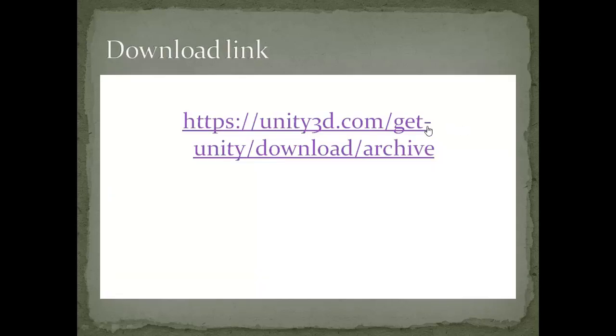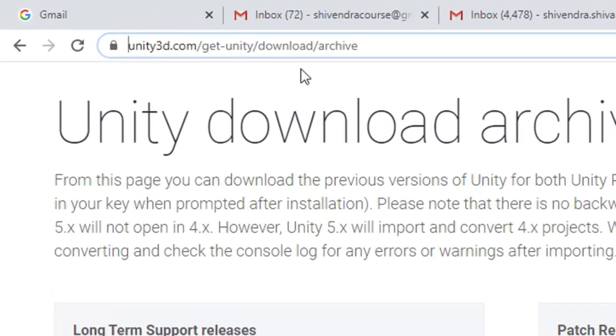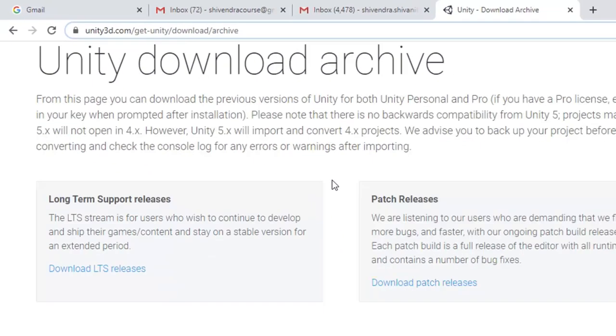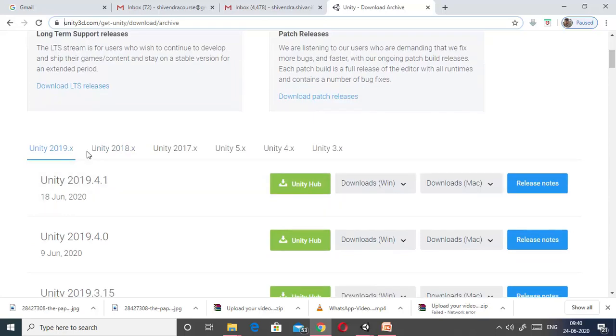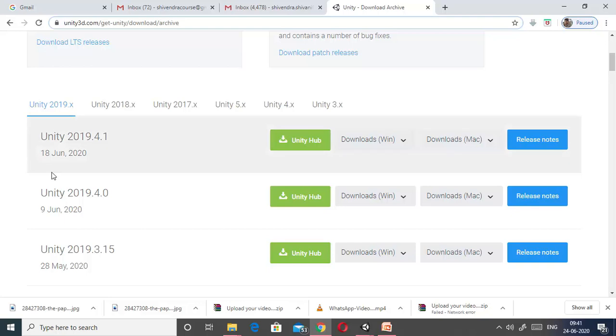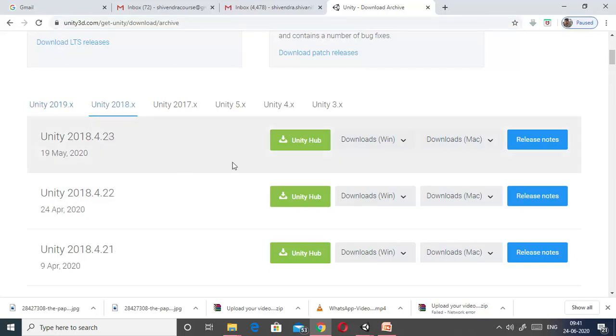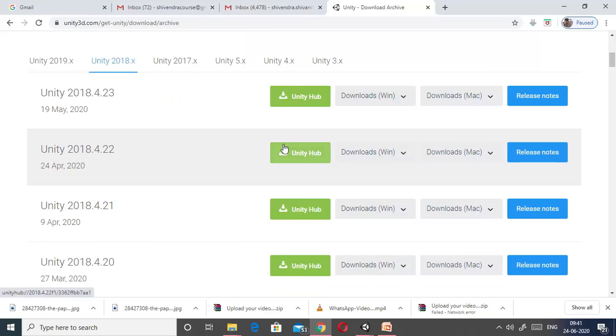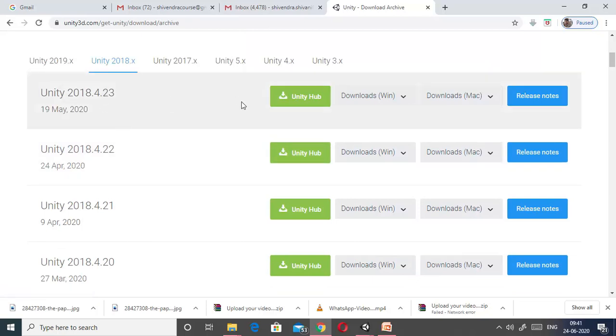So this is the download link. From this link we can download the Unity 3D game engine. So we can see here that I have opened the link. Now here you can find all the new and old versions of the Unity 3D game engine. Here you can see that all are tabulated, this is the 2019 version of Unity, and this is the 2018 version. So from here you can download whatever stable version you want.